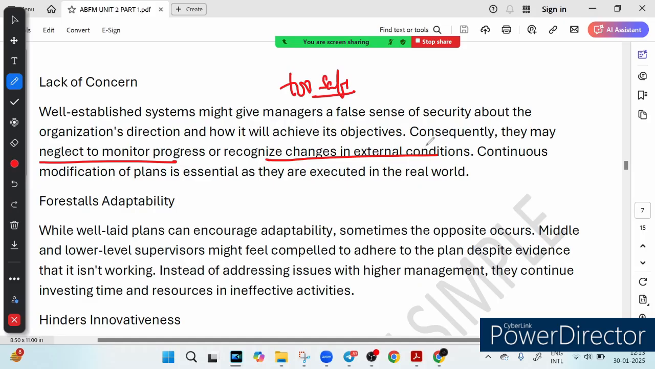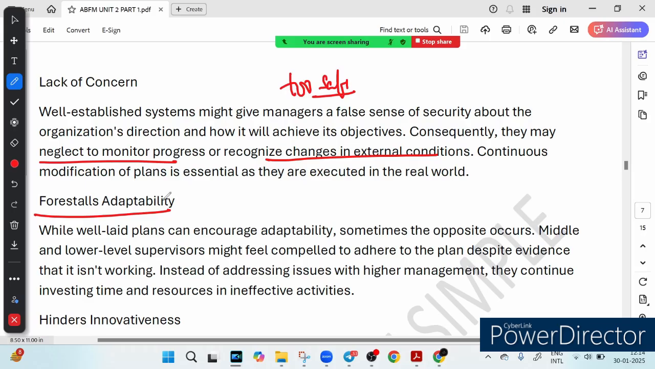Now the third is that it kills adaptability. When things don't go as planned, middle managers might feel pressured to stick to the plan anyway, even if it is clearly not working. Instead of reporting issues, they waste time and resources on a sinking ship. So the bottom line is that a plan is a great tool, but only if you use it wisely. So stay adaptable and keep your eyes on reality.